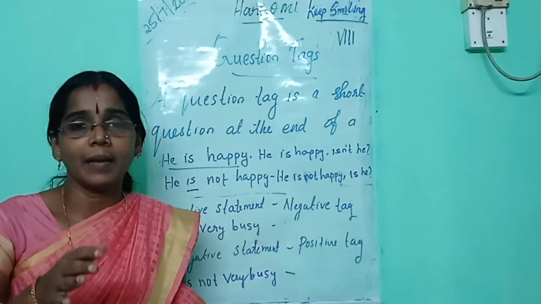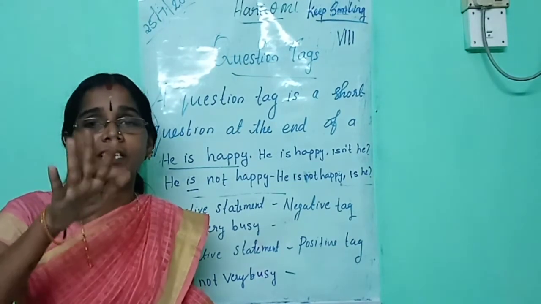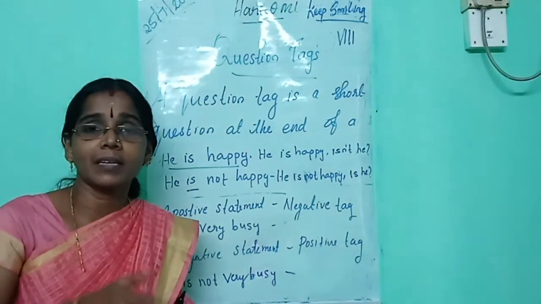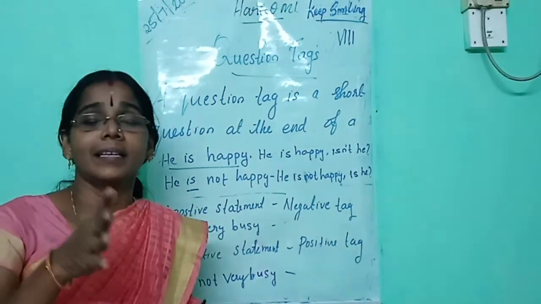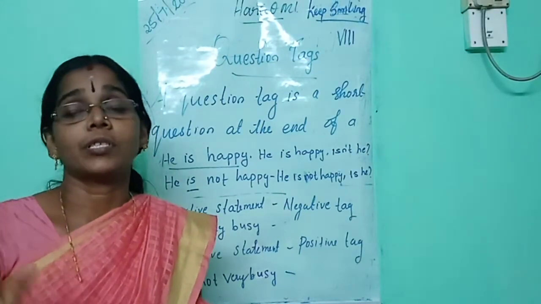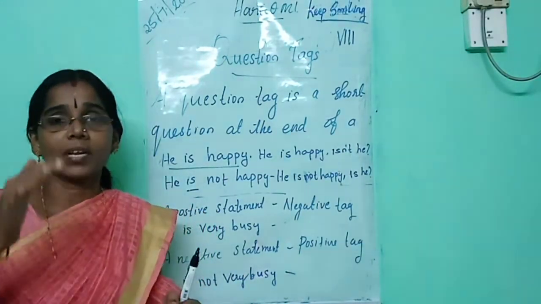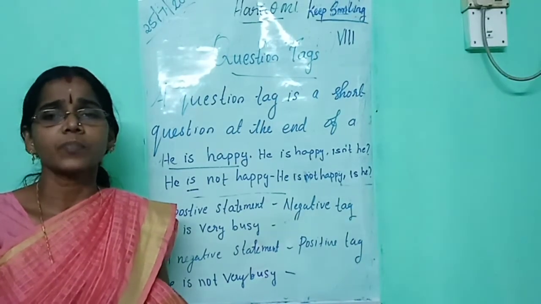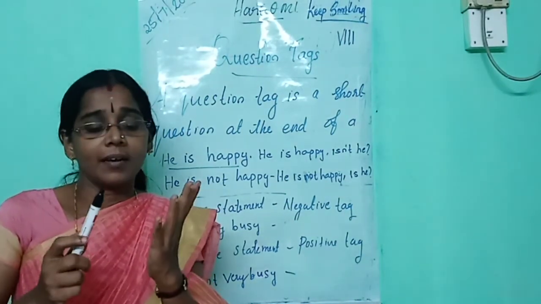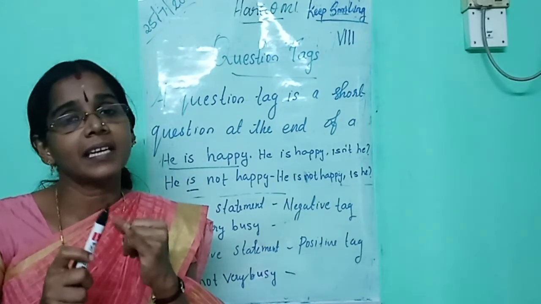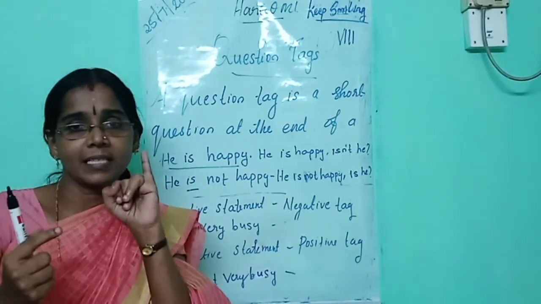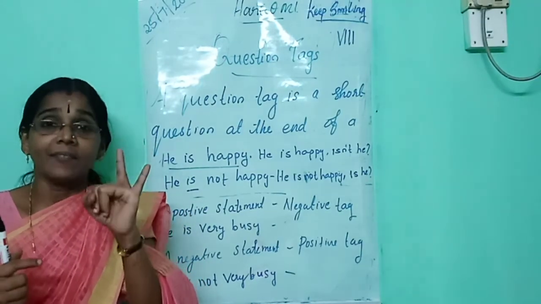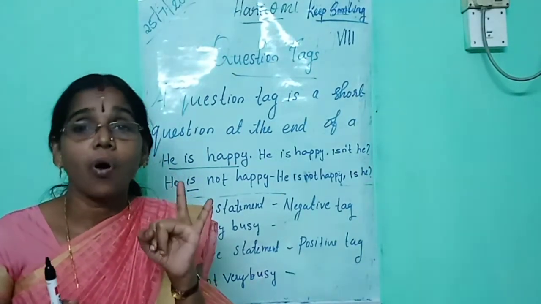Then what do you mean by a question tag? A question tag is a short question at the end of a statement. A positive statement requires a negative tag, and a negative statement requires a positive tag. Then what are the points to remember when you do this exercise? When you get a sentence, at first you should identify whether there is any helping verb in the given sentence. That is the first point. And the second point is you should check whether the sentence is negative or positive.